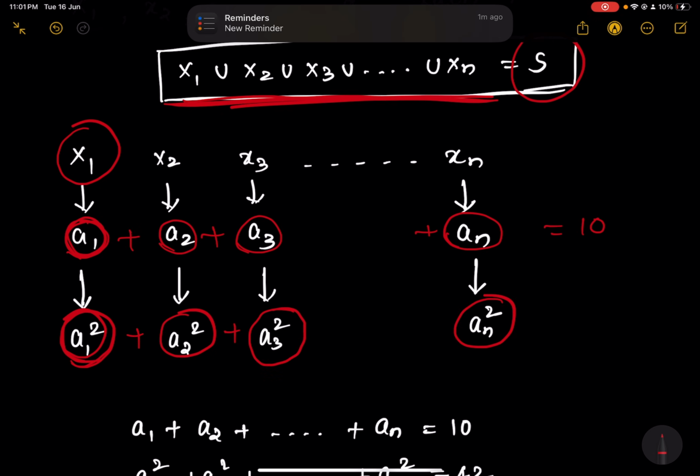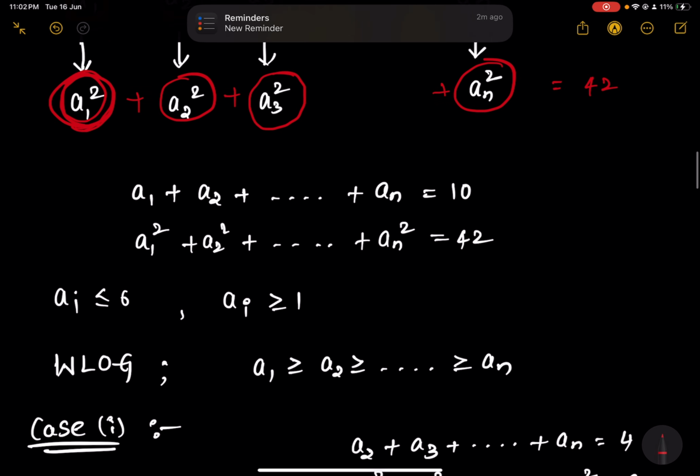And if you add all of them up, you should have 42 according to the question. And so if you consider A1 equals 10 in this case, your 10 square will become 100 and all your A2, A3 and so on AN will become 0. In that case, you will achieve the maximum number of elements, which is 100 in your equivalence relation, but they're asking for 42. So therefore we have this particular equation. Now we have these two equations. So now carefully observe.